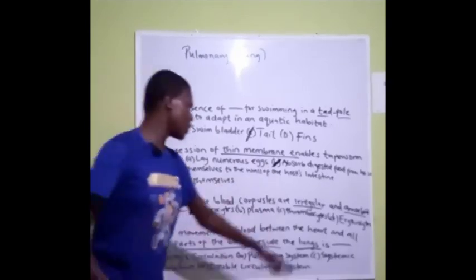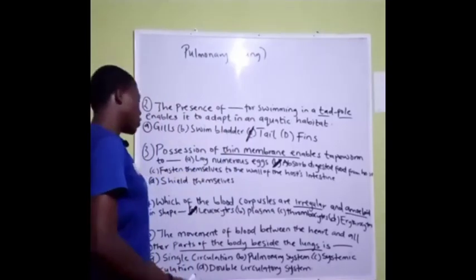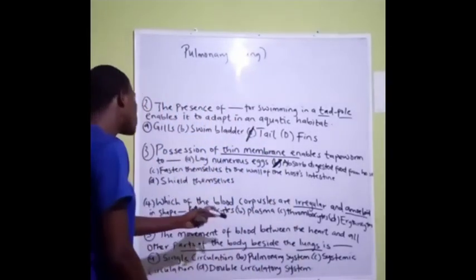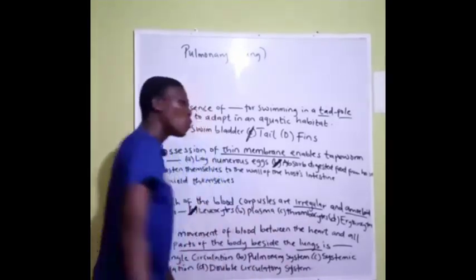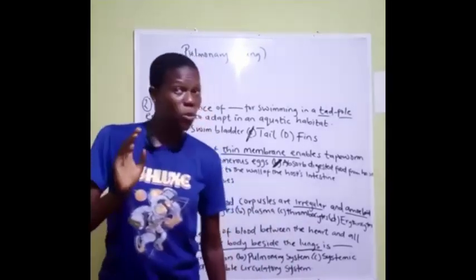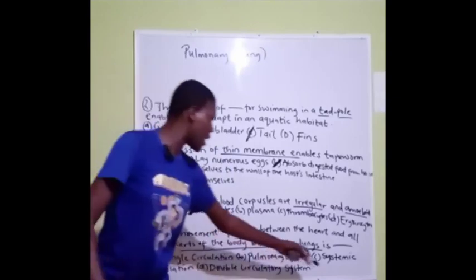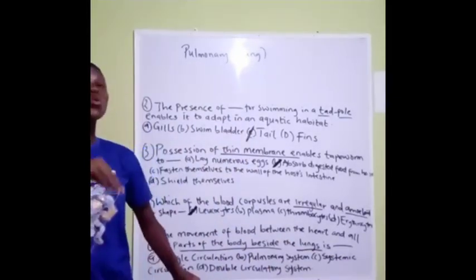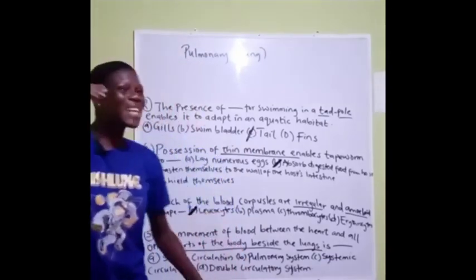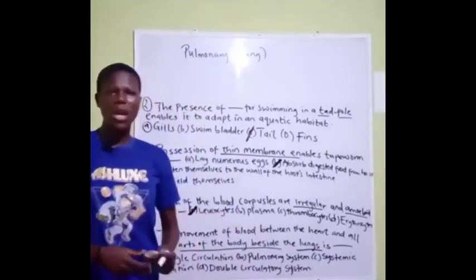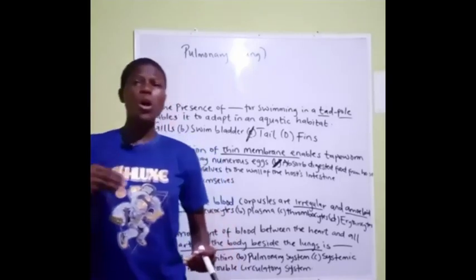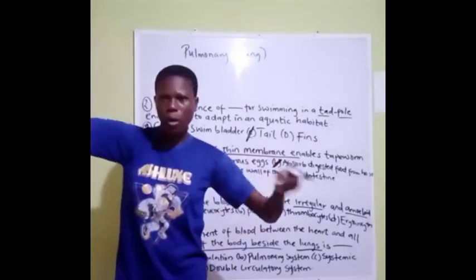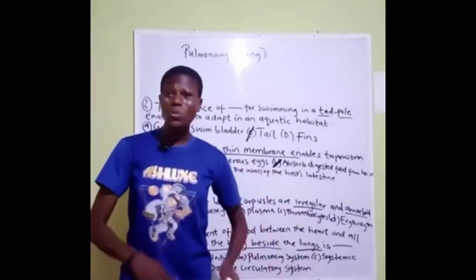It's out. C, what is systemic circulation? Systemic circulation is the movement of blood between the heart and all other parts of the body. Take note, except the lungs. So this is the answer: systemic circulation. That's blood moves from the heart to all other parts of the body without getting to the lungs. That's to say oxygenated blood is sent to other parts of the body without getting to the lungs.